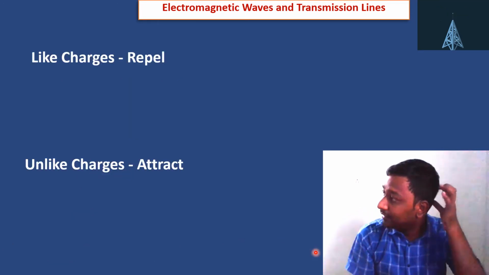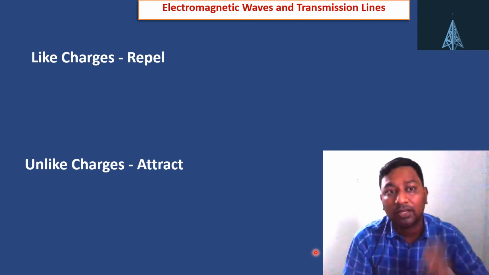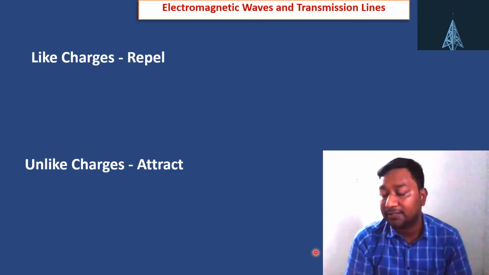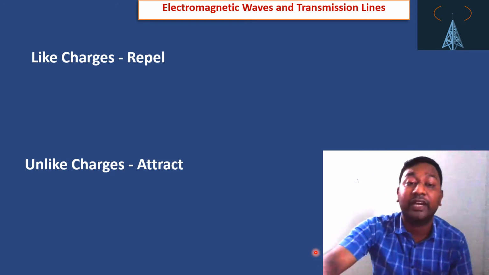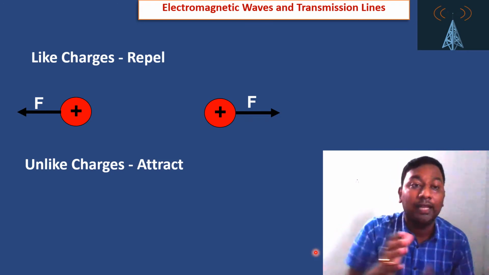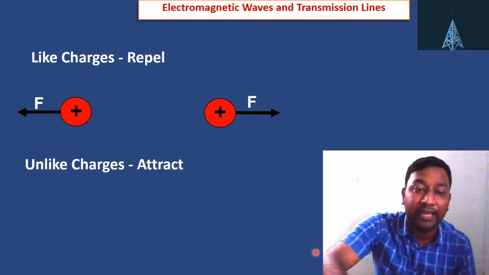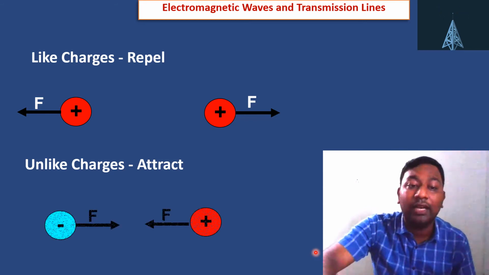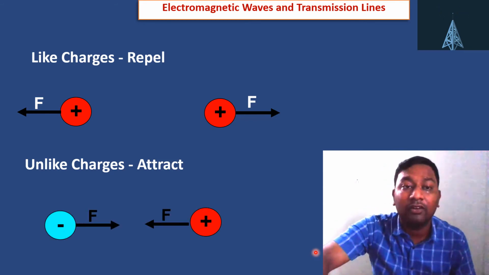If two charges are same, then what will happen? So like charges repel each other and unlike charges attract each other. What is the unlike charges? Means two different charges. Now if you see like charges, means plus plus, then they will repel each other with force F. Unlike charges, they will attract each other. Okay. Now next point.